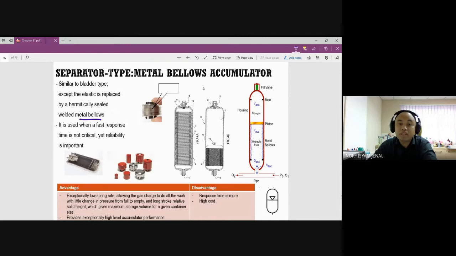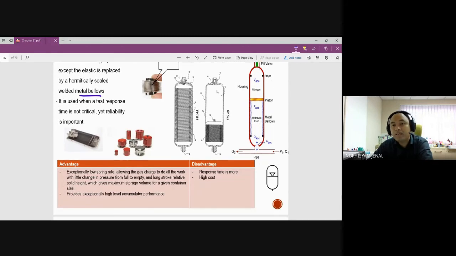Okay, so what happened here, it can also expand and retract. Compared to the bladder type, the elastic is replaced by a hermetically sealed welded metal bellows. It is used when a fast response time is not critical, yet reliability is important. Reliable because we can prevent the problem of the bladder getting punctured. So we have nitrogen on top, and then this is the accumulator. Liquid comes in and out, so the piston will go up or down, depending on the system here.